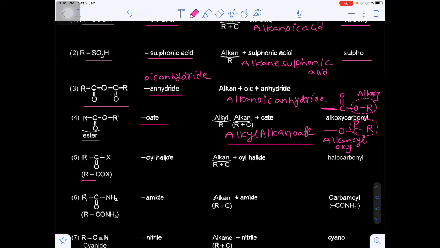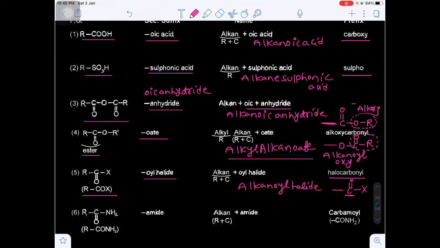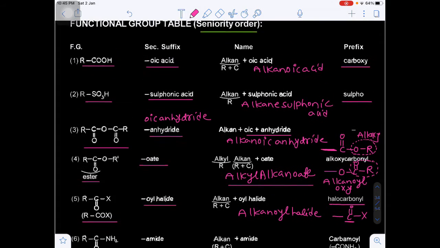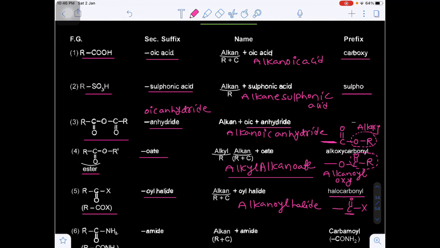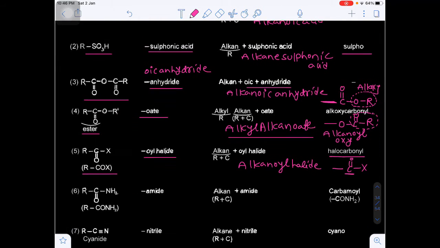And next one will be the acid halide, RC double bond X, known as an oyl halide. The IUPAC name will be alkanoyl halide. And what will be the prefix? Halocarbonyl. So this will be the halogen X, and CO will be the carbonyl. What is the meaning of a prefix? When the group is considered as a substituent, then we use the prefix. If it is considered as a functional group, then we use the suffix, the secondary suffix.